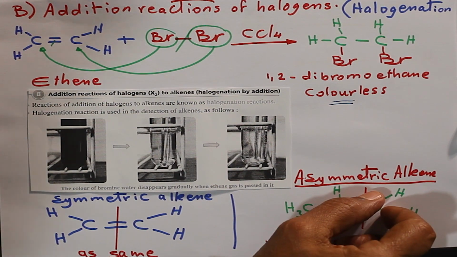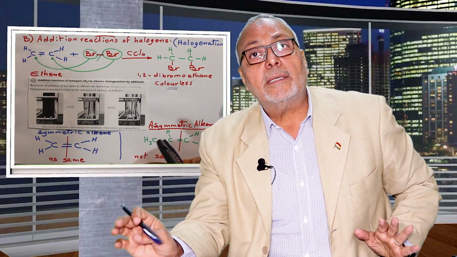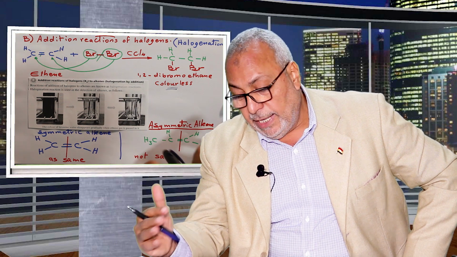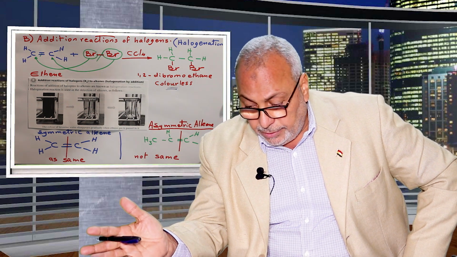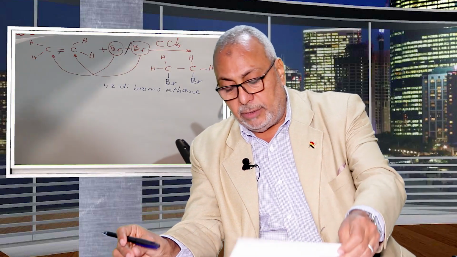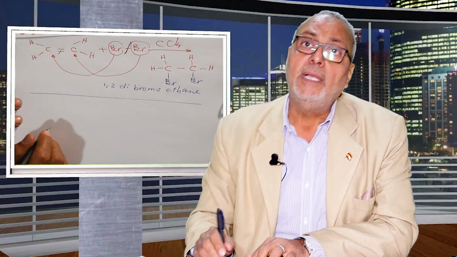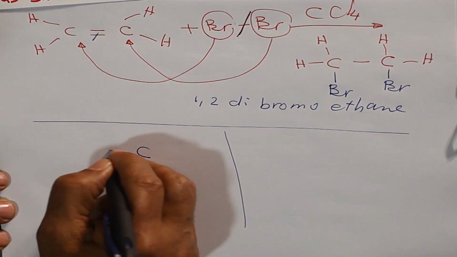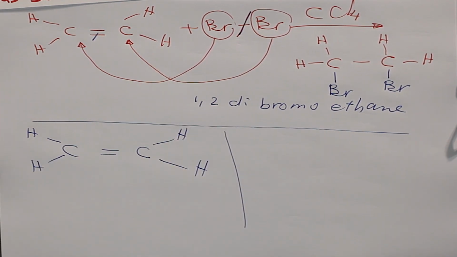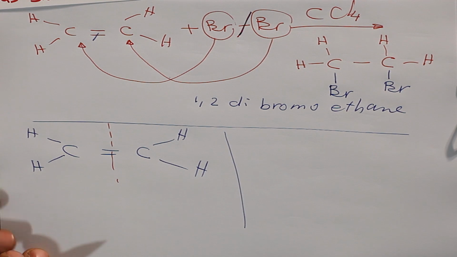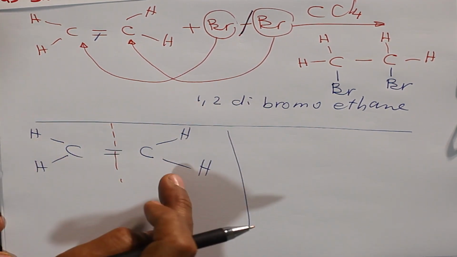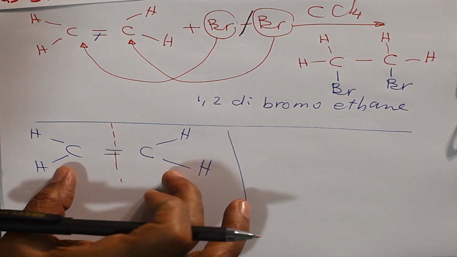Number 3 of addition reaction, we will have an important note: symmetrical compound and asymmetrical compound. Symmetrical alkene, C double bond C, H, H, H, H, is called a symmetrical compound. What's meant by symmetrical compound? As a mirror image, similar. If you look at the 2 sides, they are similar.